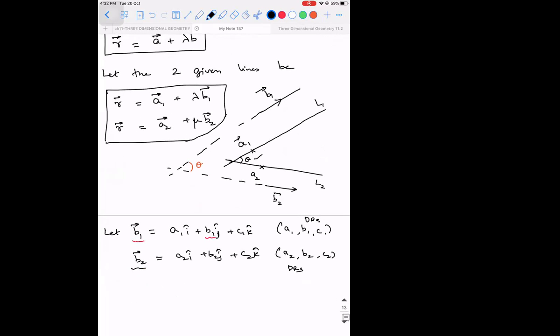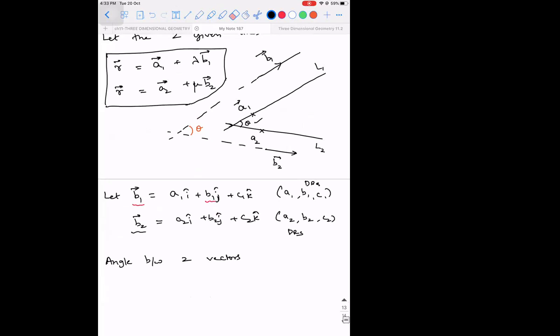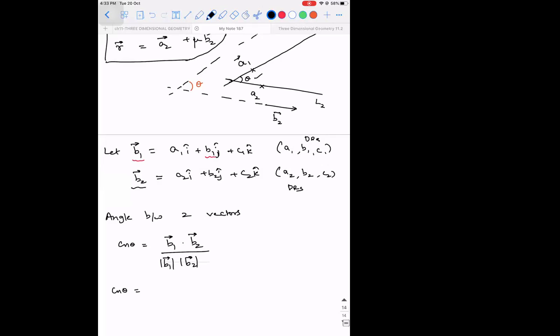Right? So if two vectors are given to you, how will you find the angle between them? Use the concept of vectors. So the angle between two vectors is like this. Cos theta is equal to, what is cos theta, guys? B1 vector dot B2 vector divided by magnitude of B1 vector into magnitude of B2 vector. Because if A and B are two vectors, then the cos of the angle between them is A dot B divided by mod A into mod B. Right? So what will cos theta from this be?